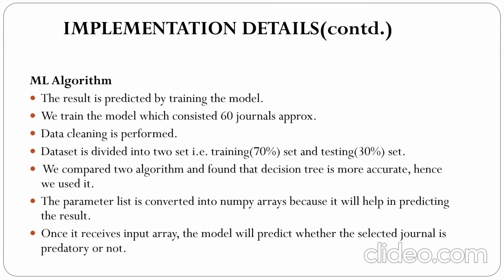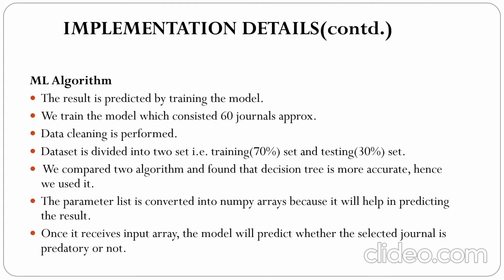Now I will discuss a little bit about ML algorithm. First, we created the dataset by inserting the details of 60 journals. Here, the column indicates the parameter that we have listed, and the row indicates the details of individual journal that are based on this parameter. Then, we distributed the dataset for training and testing purpose, that is 70% for training the model and 30% for testing. Here, we also perform data cleaning so that only relevant data is used for training the model.